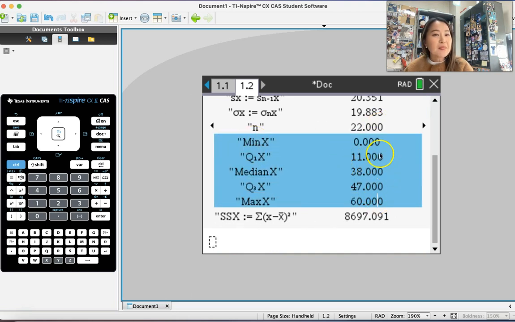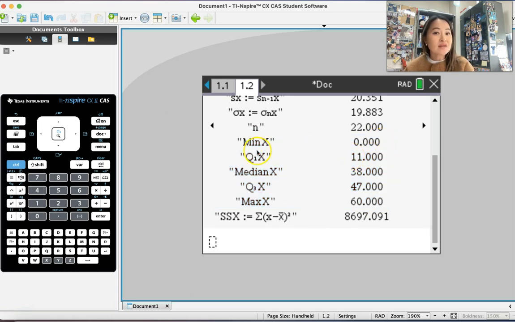What does this mean? That means the minimum number of home runs was 0. This is quartile 1. If you know box plot or stem and leaf, median is the middle value, the middle number of home runs he hit. This is the third quartile, and then here's the max number of home runs that he hit, okay? So this information, I'm just telling you how to get it, but right now we're not going to analyze it too much, okay? So let's go back, and I want to do something else.